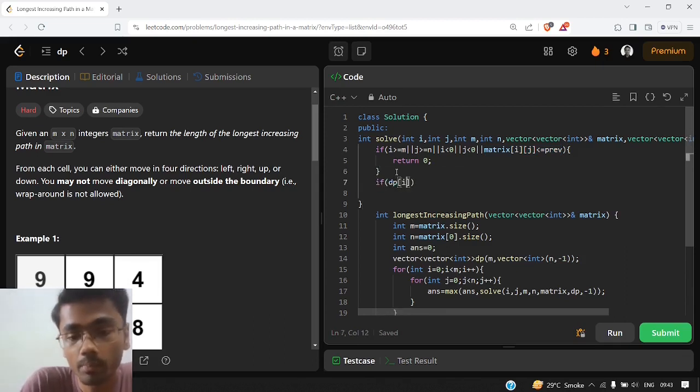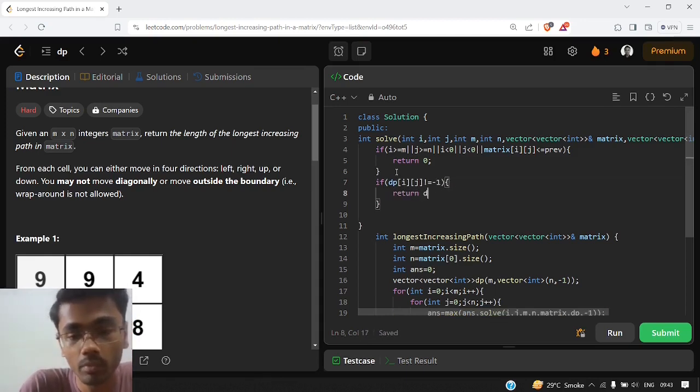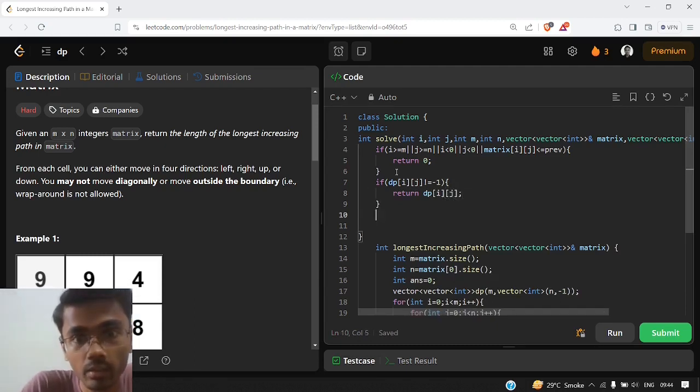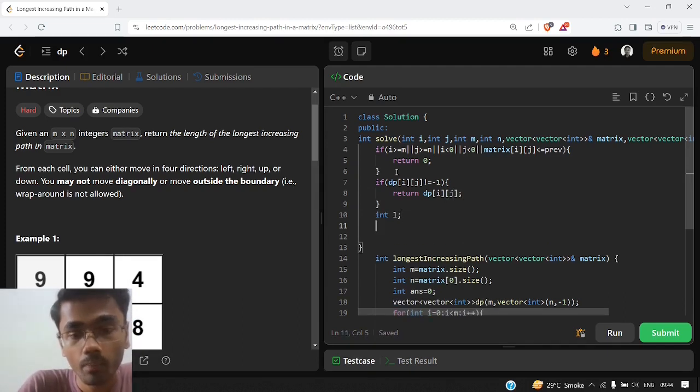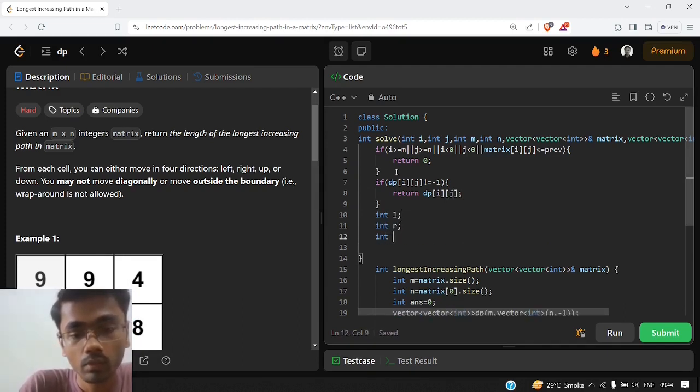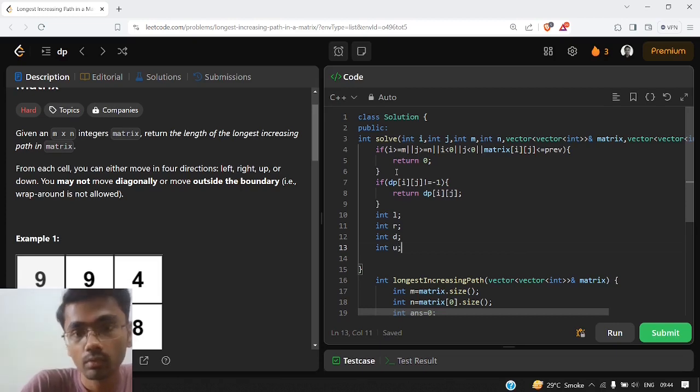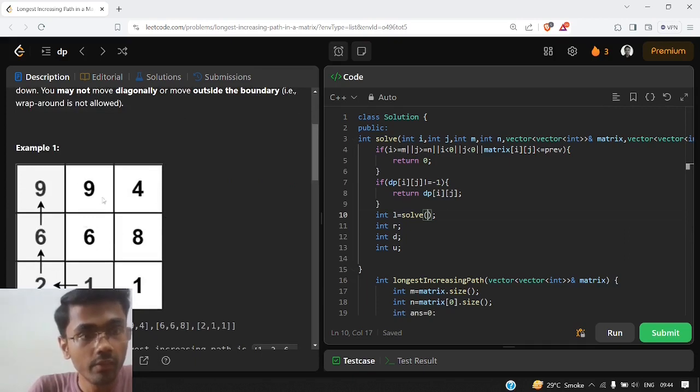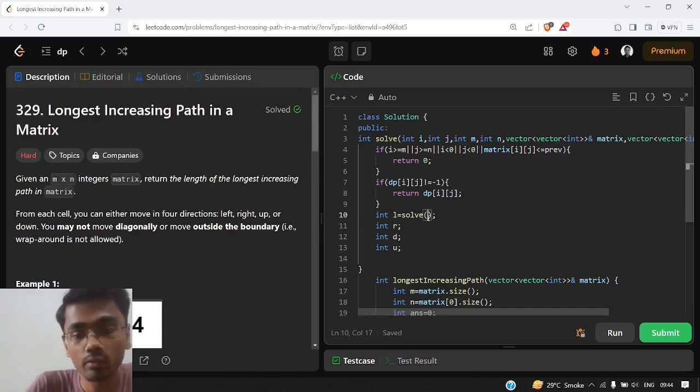Now for overlapping sub problems, we will write the dp, the memoization part. So we will return dp of i comma j. Now for the transition part, we have 4 options: left, right, down, or up. So we will write for the left part. If we are standing at the 9 here, we are going to the left, only our j pointer is changing by -1. So i will remain as it is and j will be -1.